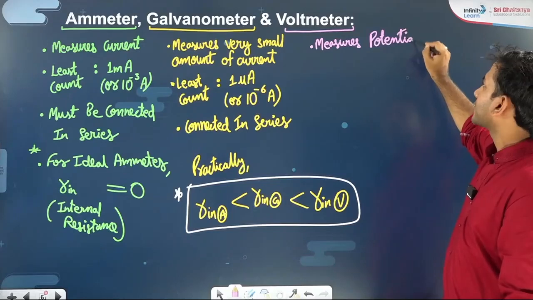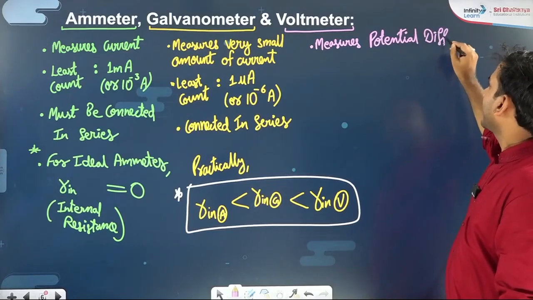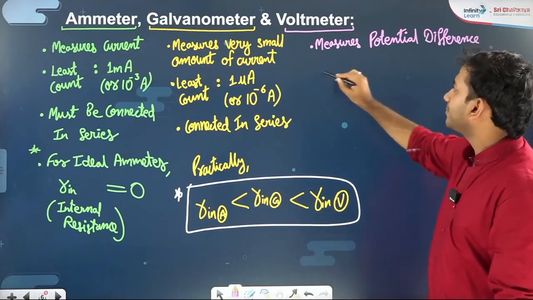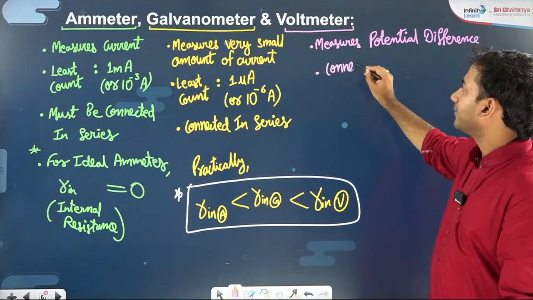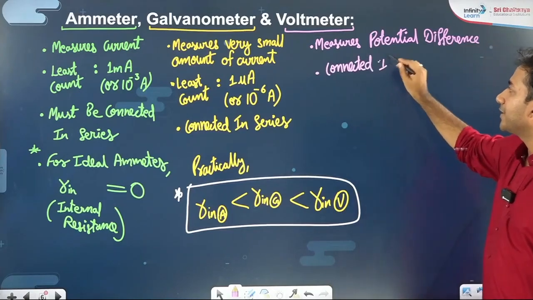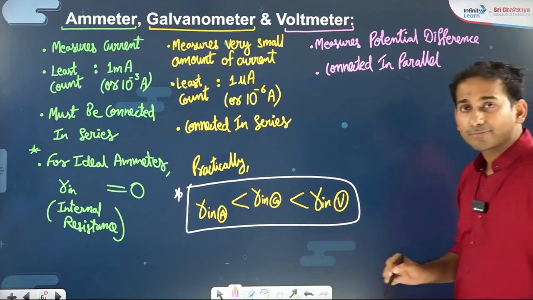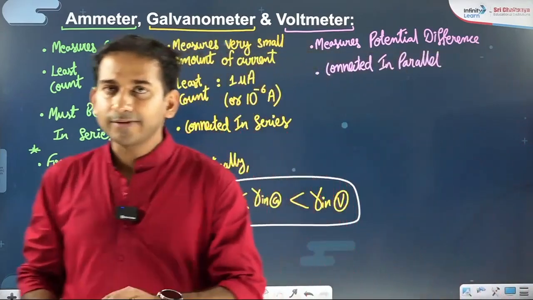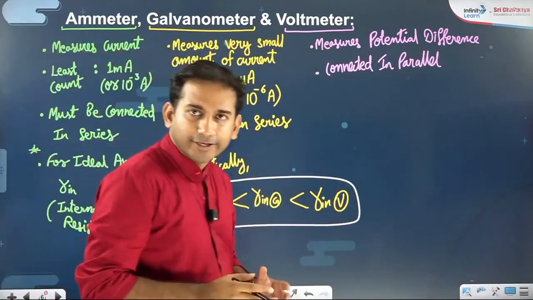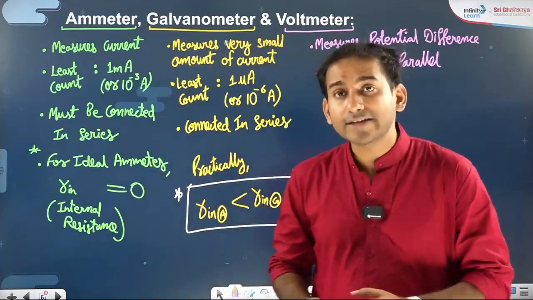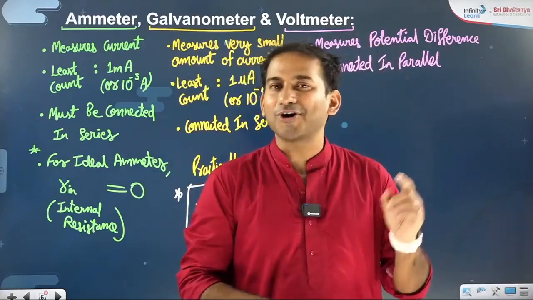Now, if we talk about the voltmeter, the voltmeter measures the potential difference, and it must be connected in parallel to the load, because just now I mentioned the parallel property, that voltage will be the same. Hence, voltage measuring device, voltage generating device, and voltage controlling device all are to be connected in parallel.